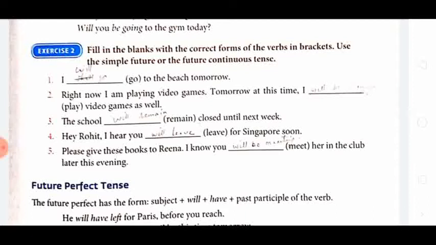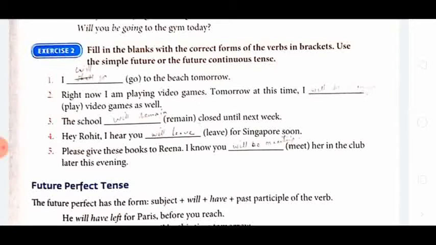I just go to the beach tomorrow. Now here this action is only expected to happen. Okay, so it is: I will go to the beach tomorrow. This is to express a fact which may happen tomorrow. So, I will go. Simple future.